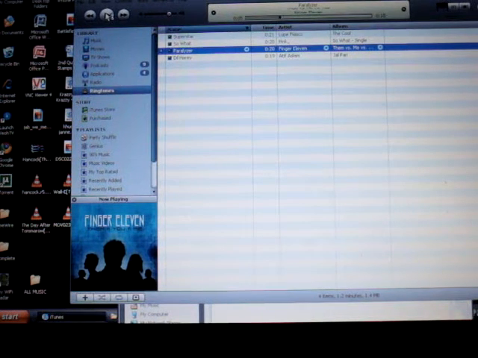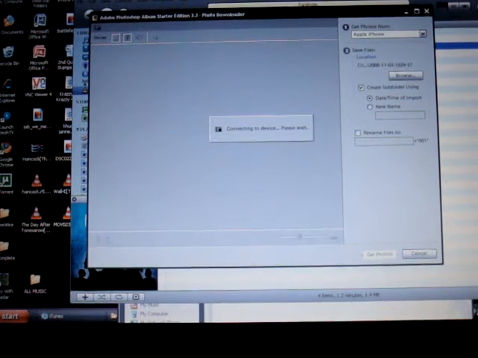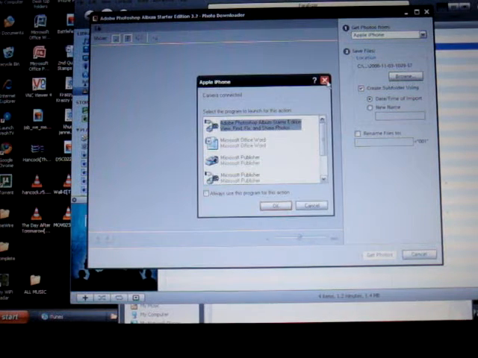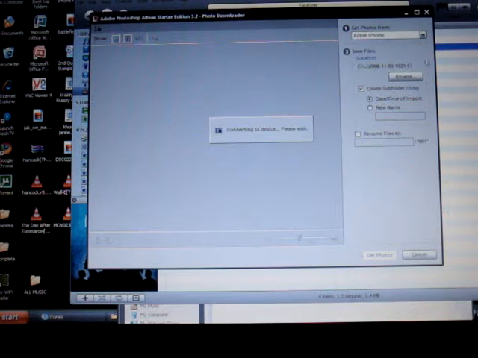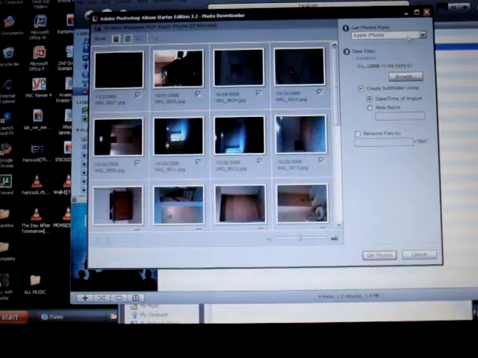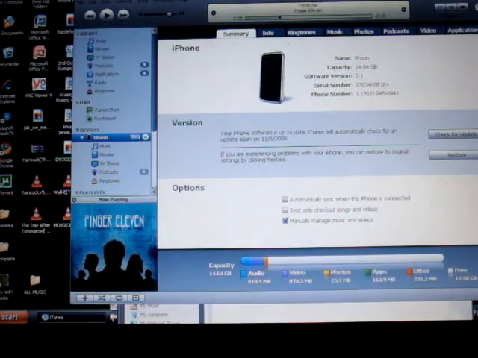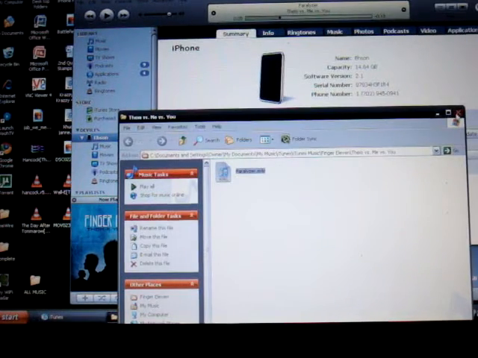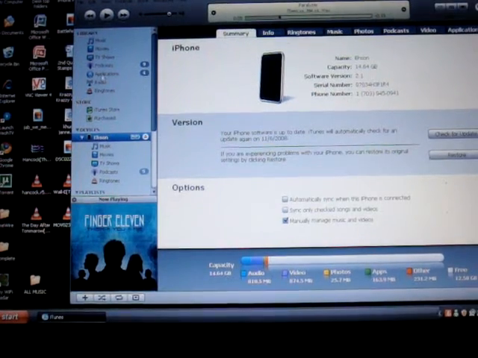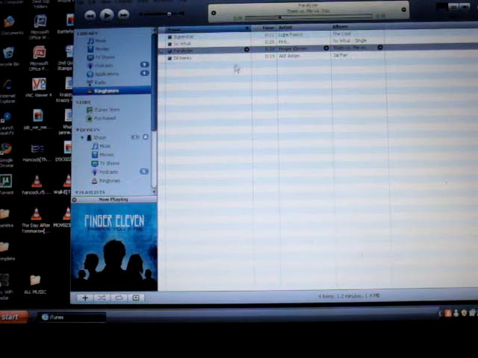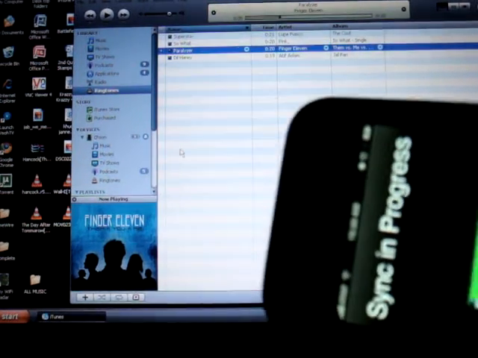And there it is. There's my iPhone, and it loads up all the pictures and all that on my computer here. And so just need to exit out of that, and just go ahead and exit out of this too. What you need to do is just go on ringtones. The ringtone you just made, just drag it into your phone, and it will say syncing in process on mine.